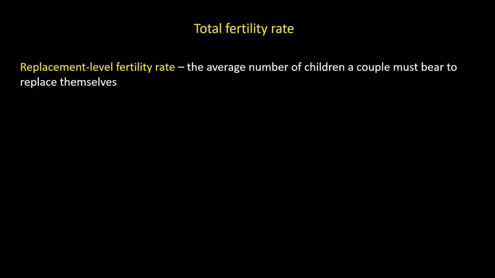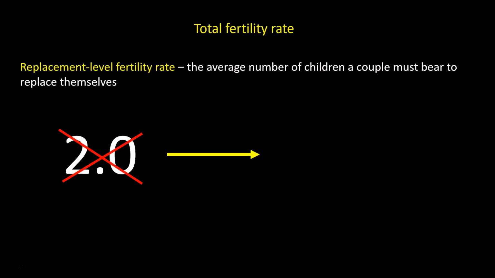The second type of fertility rate that demographers study is replacement level fertility rate. It's the average number of children that couples must bear in order to replace themselves. Now, you might think that this sounds like a foregone conclusion. I mean, a couple needs to have 2 children in order to replace themselves, right? Actually, you'd be wrong. It's slightly higher than 2 because some children die before reaching their reproductive years, especially in the world's poorest countries. Replacement level fertility rate, therefore, is typically about 2.1.